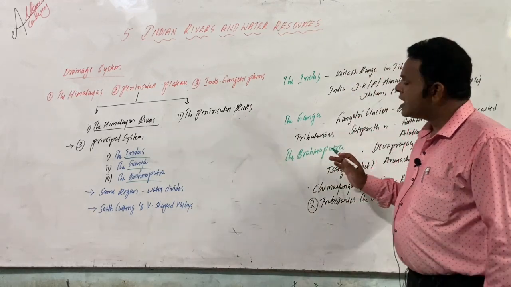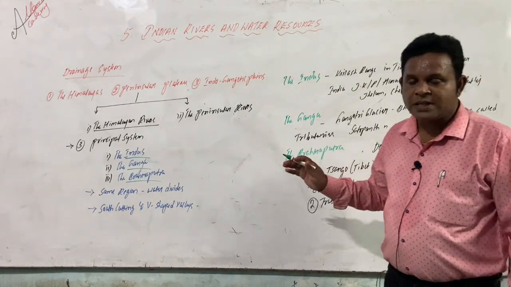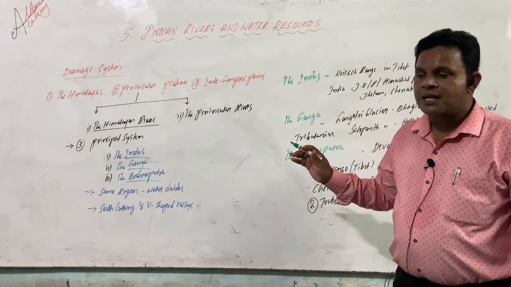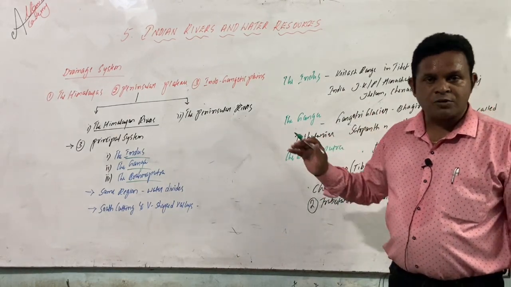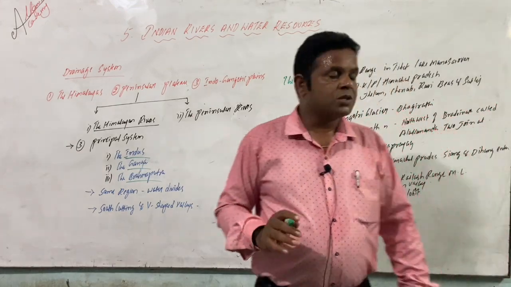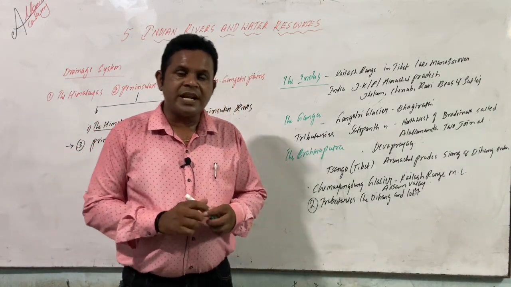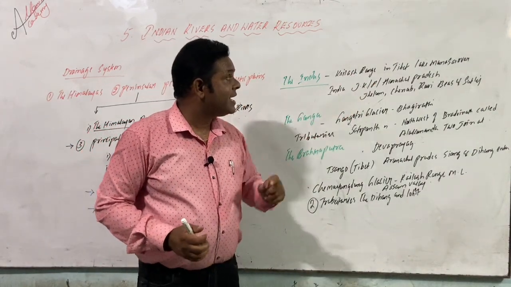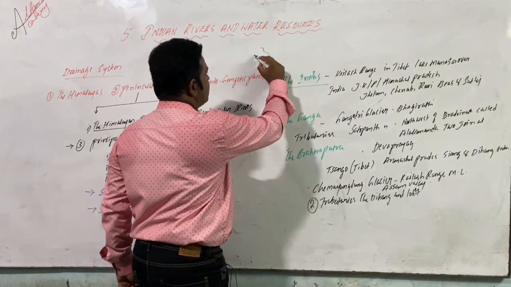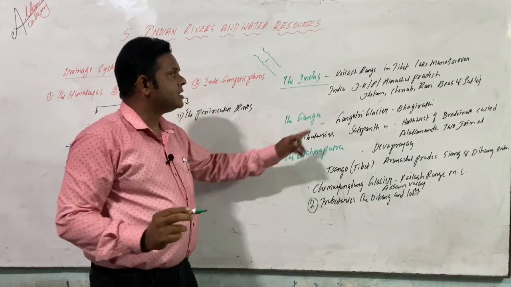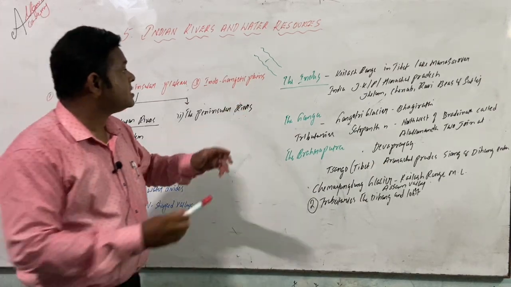In what manner these Himalayan rivers flow, and what their importance is, let me explain clearly. The three important rivers, the Indus, the Ganga, and the Brahmaputra, are the only three important river systems related to the Himalayas. The first one, let me tell you about the Indus. The Indus originates, taking birth in the Kailas range in Tibet, a region very close to our India.